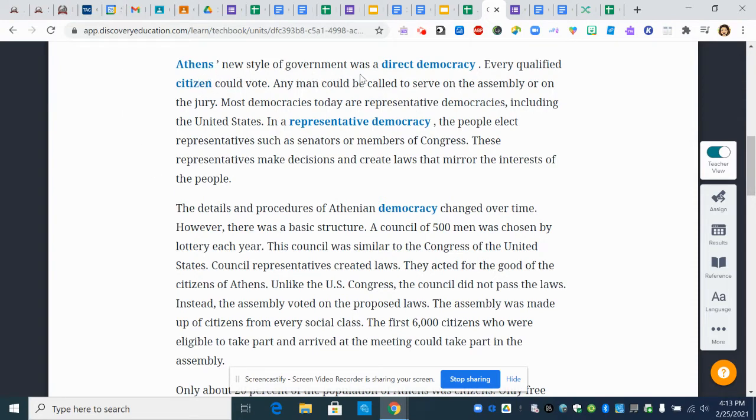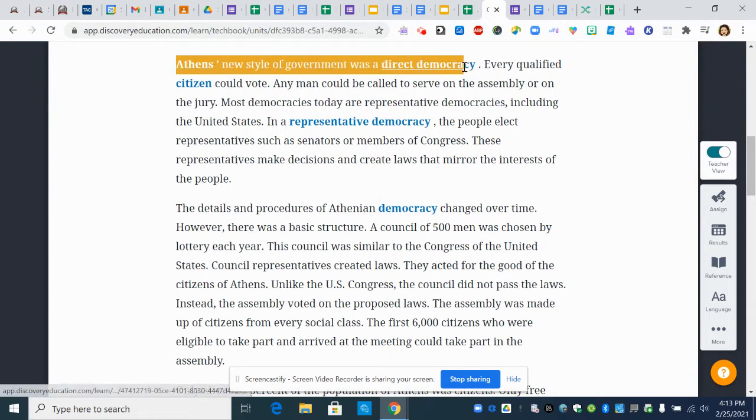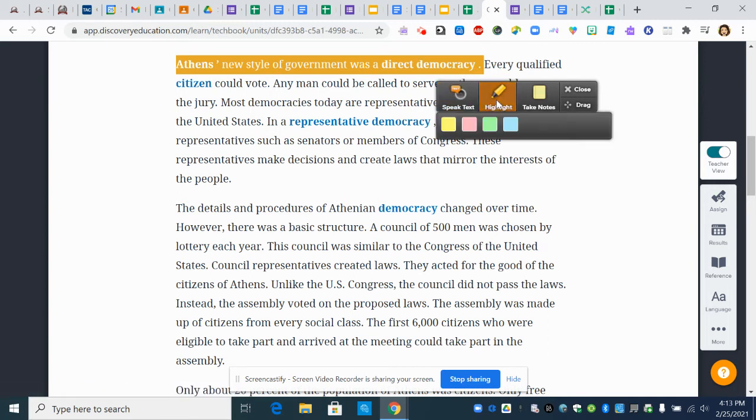Athens' new style of government was a direct democracy. Every qualified citizen could vote. Any man could be called to serve on the assembly or on the jury. Most democracies today are representative democracies, including the United States. In a representative democracy, the people elect representatives such as senators or members of Congress. These representatives make decisions and create laws that mirror the interests of the people. So I'm going to highlight that Athens' new style of government was a direct democracy.